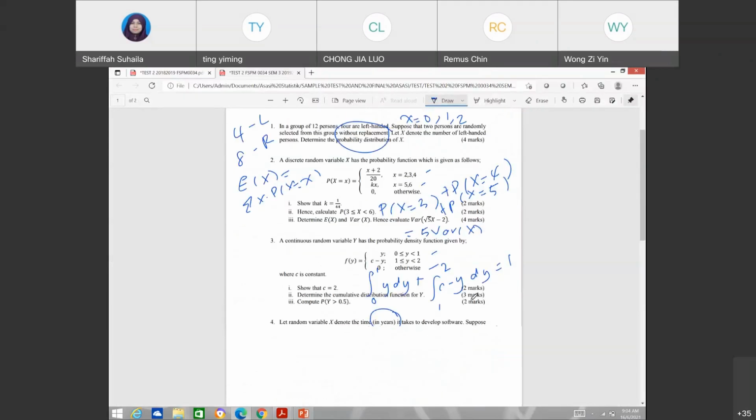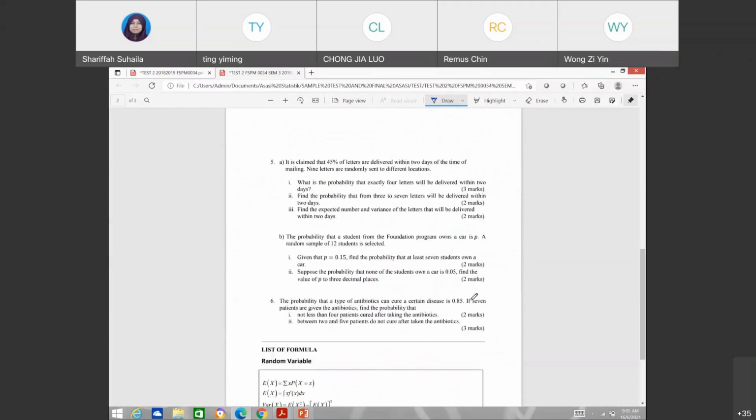Okay, number 5 is binomial. It is claimed that 45% of letters are delivered within 2 days of the time of mailing. 9 letters are randomly sent to different locations. What is the probability that exactly 4 letters will be delivered within 2 days?